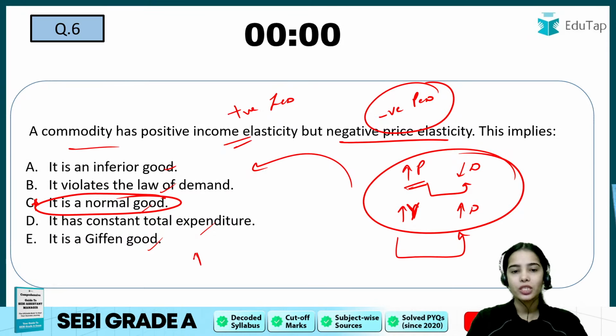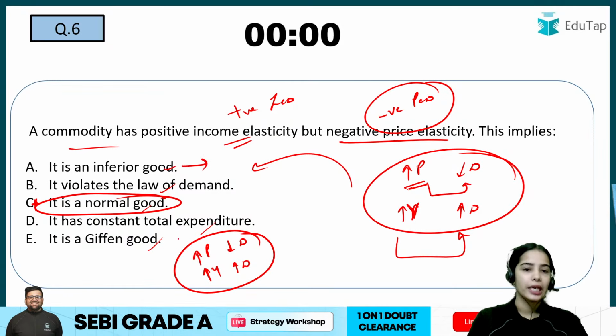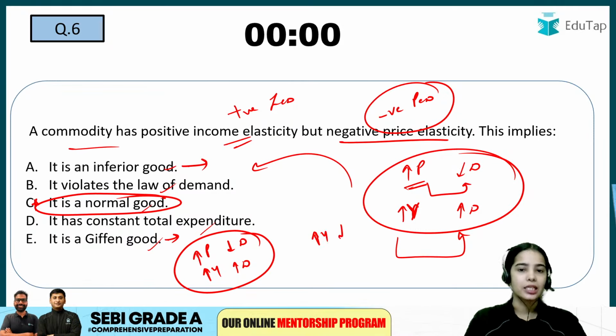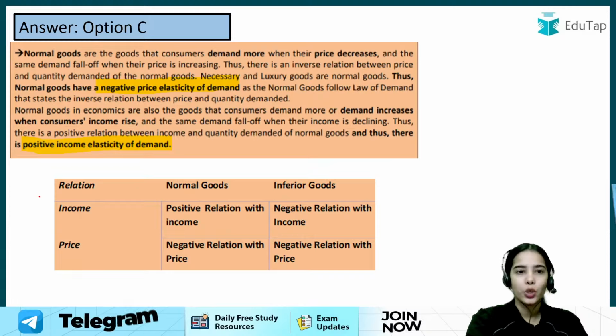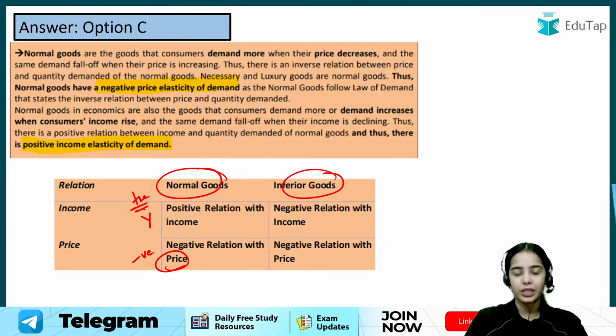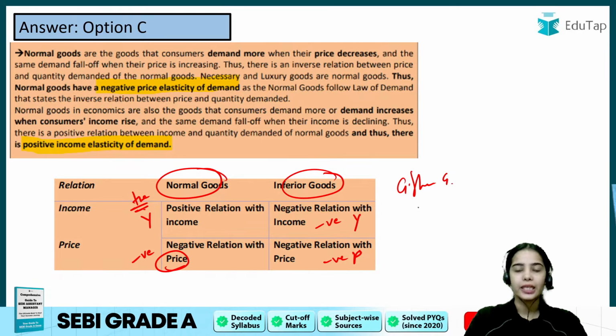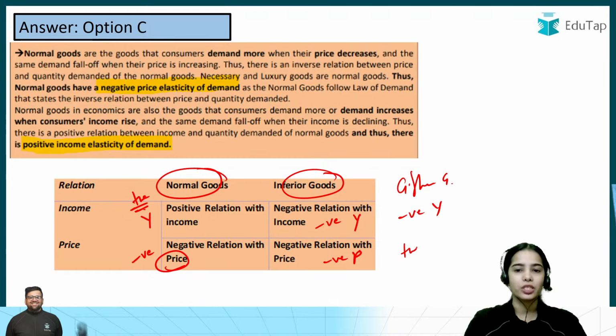Because for normal goods, if the price is increasing, the demand will fall, and if the income is increasing, the demand will increase. In the case of inferior goods and Giffen goods, if the income is increasing, the demand should fall. Normal goods have a positive relationship with income and a negative relationship with price. Inferior goods have a negative relationship with income and a negative relationship with price. Giffen goods have a negative relationship with income but a positive relationship with price.